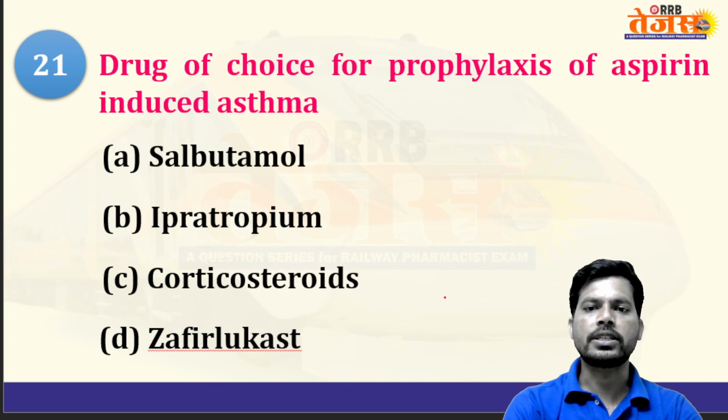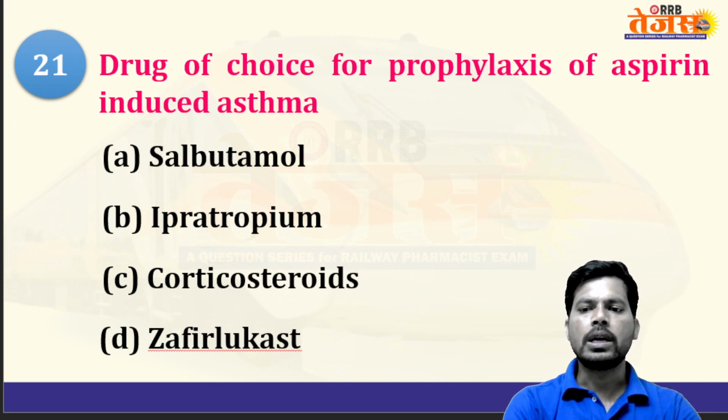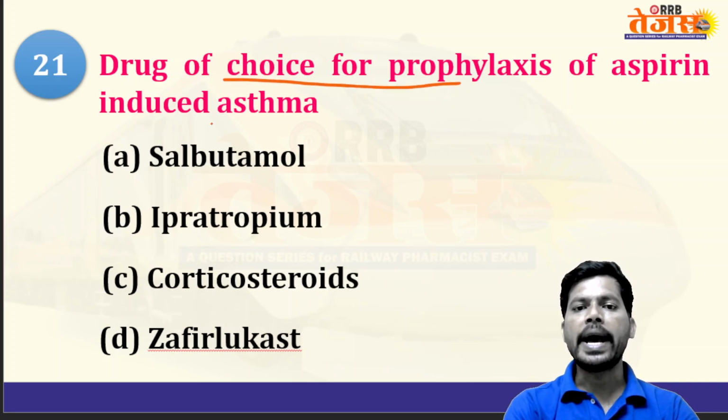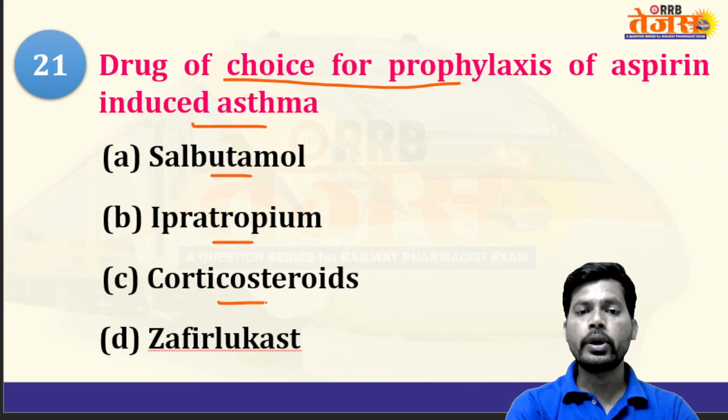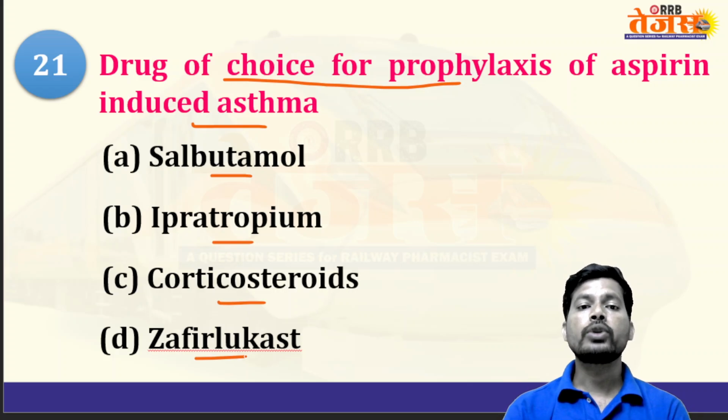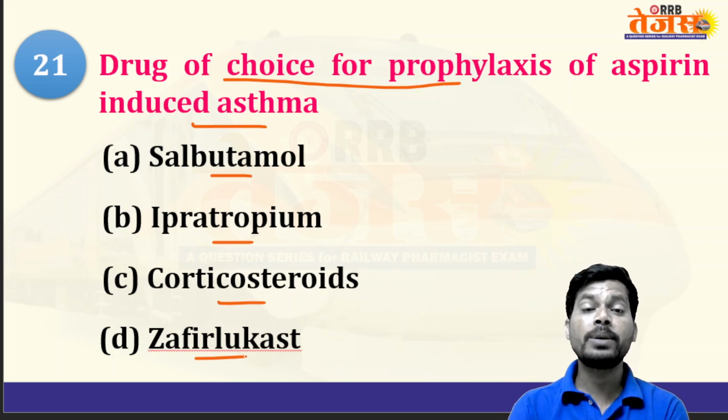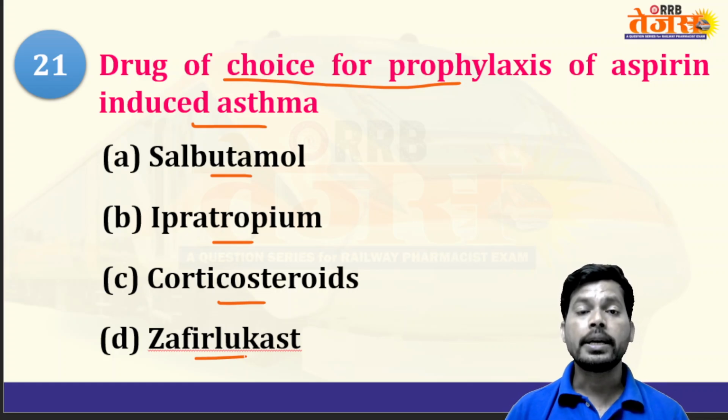Next, what is the drug of choice for prophylaxis of aspirin-induced asthma: salbutamol, ipratropium, corticosteroids, or zafirlukast? Some patients are sensitive to aspirin and may develop an allergic reaction, allergic-induced asthma.